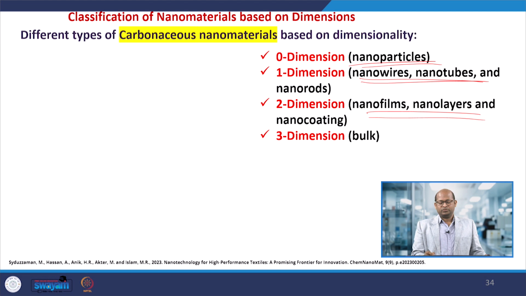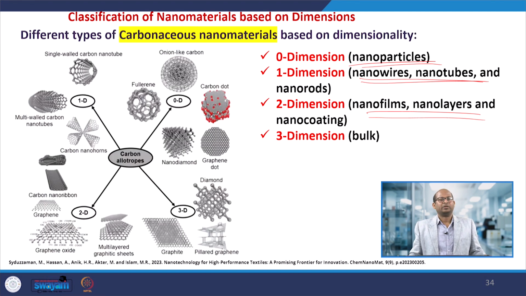Those are 2 dimensional materials, and 3 dimensional materials are bulk materials. Here you can see examples: 0 dimensional materials such as fullerenes, carbon dots, graphene dots, nanodiamonds.